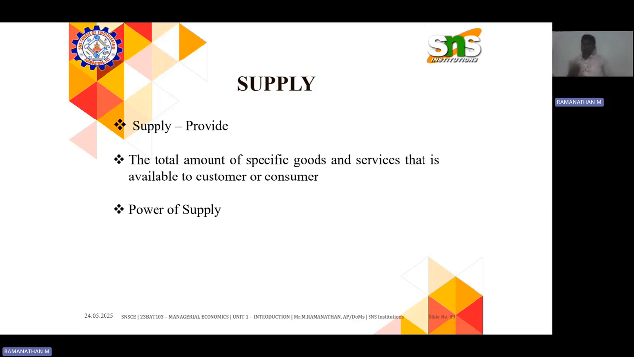For example, demand may be 100 units, but production will be 120 units. So 120 units is the supply. The marketing person, the salesperson, will make people purchase those 120 units. That's the supply. Then you want to know about the power of supply, because supply is what I am having in my hand. So there is always power for supply, right?